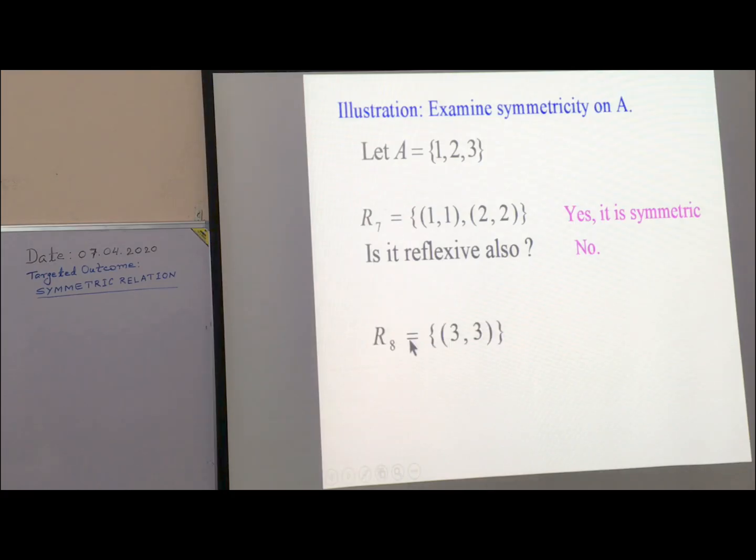R8. Is R8 symmetric? Necessarily yes. We have to see only the elements of the relation. In this relation, there is only one element, ordered pair 3 3. Its opposite 3 3 is present here, so it is symmetric. Necessarily, it is not reflexive.